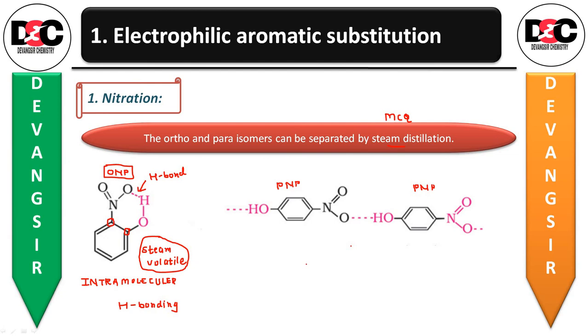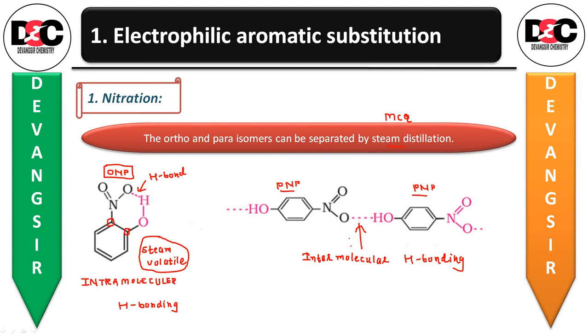In case of para-nitrophenol there is intermolecular H bonding, which you can see between the structure of one PNP and the second PNP. You will have the intermolecular hydrogen bonding between two different structures of PNP.